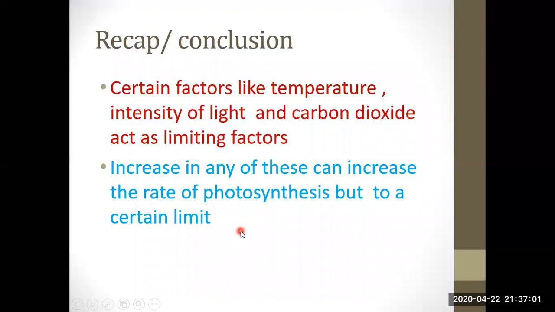So that was all for today's lesson. I hope you understand what we have learned today, and we summarized this topic by studying the limiting factors of photosynthesis. And if you have any question regarding today's topic, you can ask freely for any confusion regarding this topic.